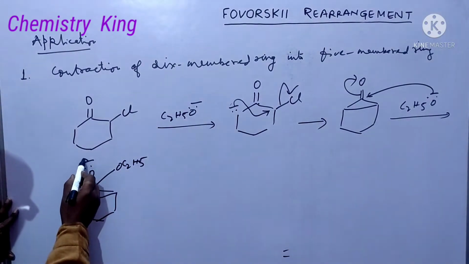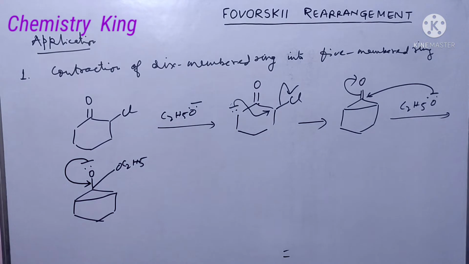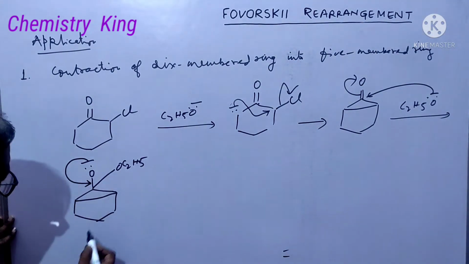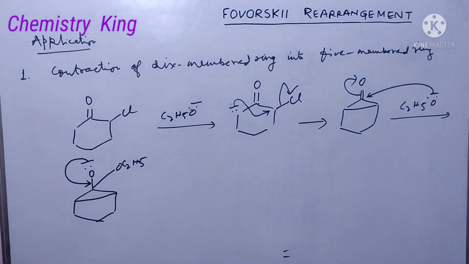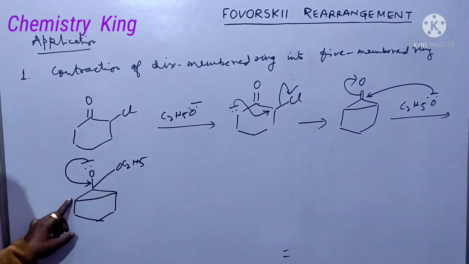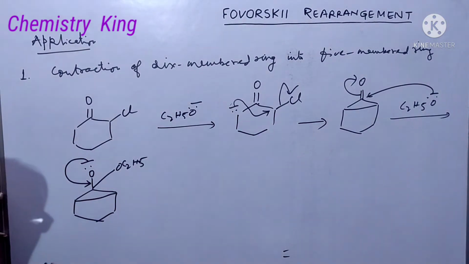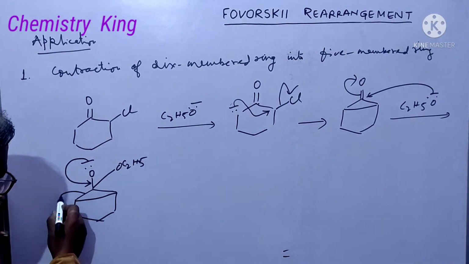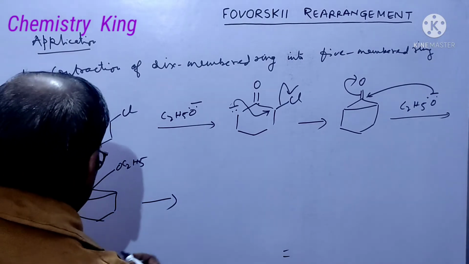Now, this negative charge will shift in this fashion. Then the question arises whether this bond will break or this bond will break. We will see the stability of the carbanion in both cases. Of course, these two carbon atoms are equivalent, so you can break either bond. Suppose we break this bond in this fashion.